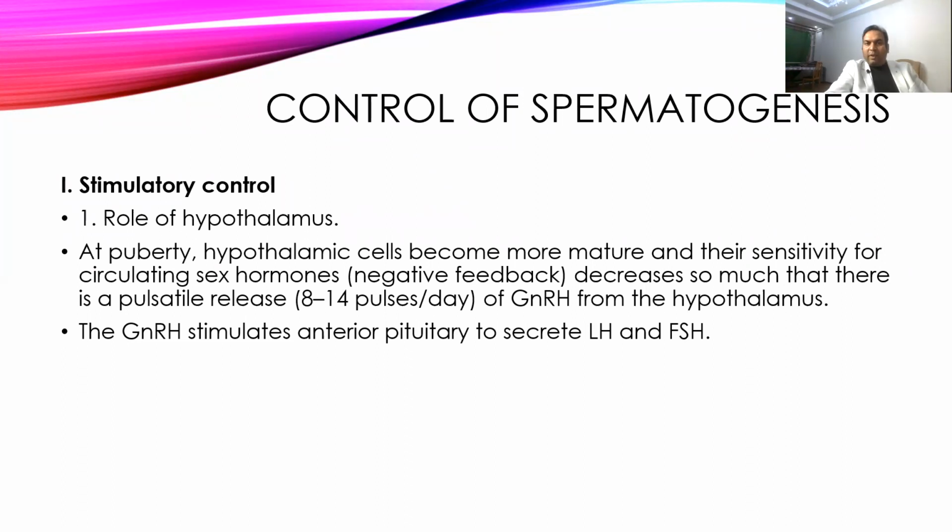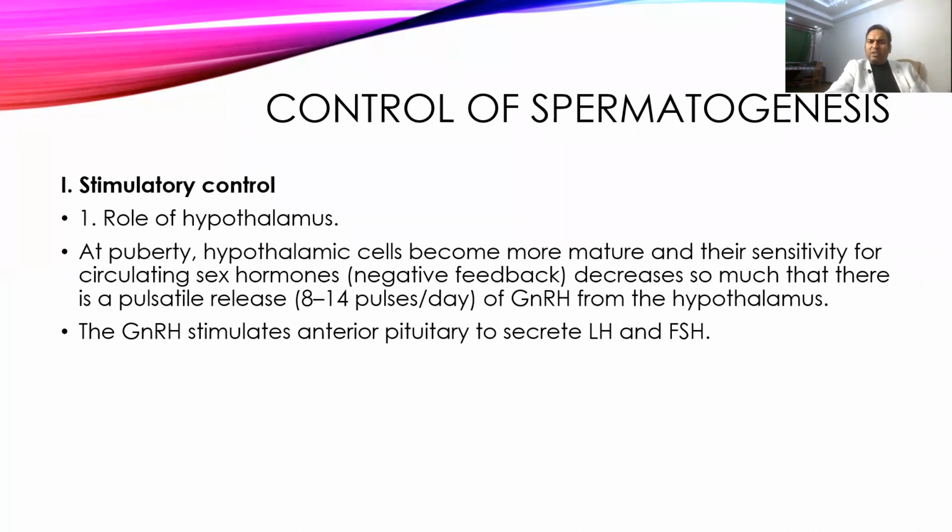Then, factors controlling spermatogenesis. First is the hypothalamus. Before puberty, the hypothalamus is very sensitive to the sex hormone. So even a small amount of sex hormone present in the body will keep on inhibiting the hypothalamus by negative feedback mechanism. So a small amount of the testosterone present will keep on inhibiting the hypothalamus.